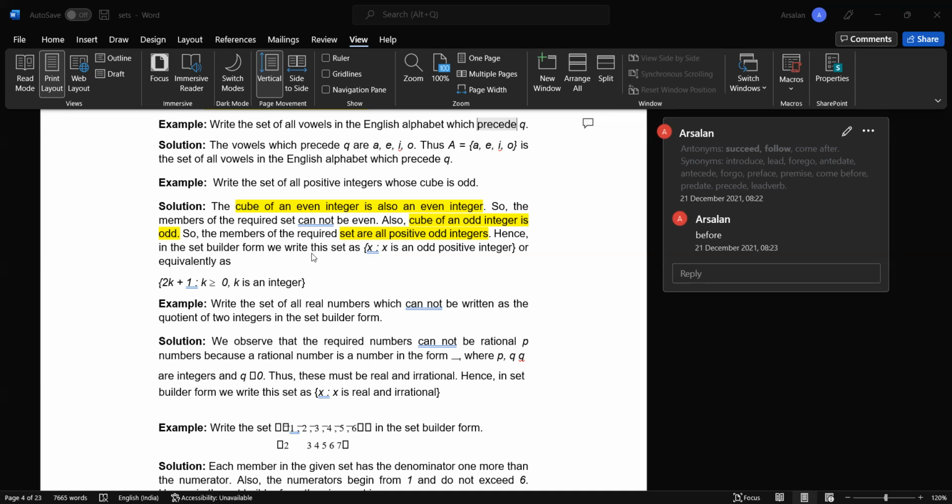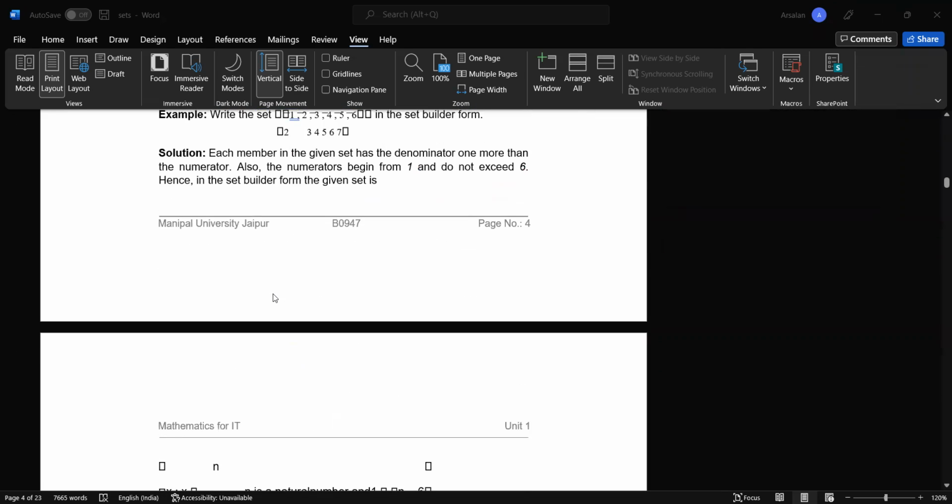Hence, in set builder form, we write the set x such that x is an odd positive integer, or equivalently 2k plus 1. Whatever we put in k, for example 1, 2, 3, 4, 5, if we put 1, then 2 into 1 plus 1 is 3. So 3 is an odd number, such that k is greater than or equal to 0, which means k consists of whole numbers only, and it gives the result.